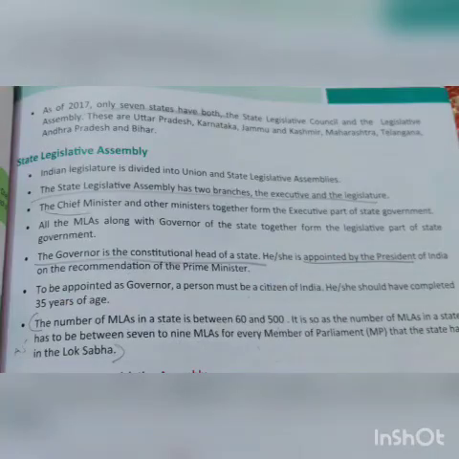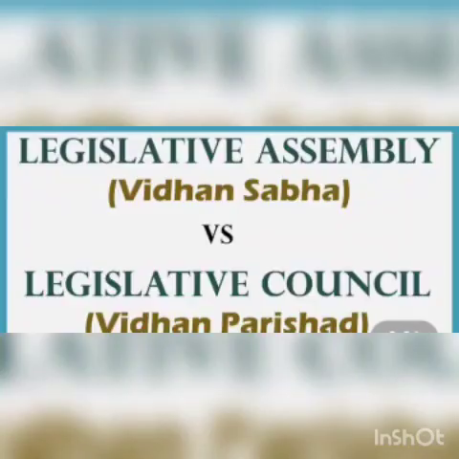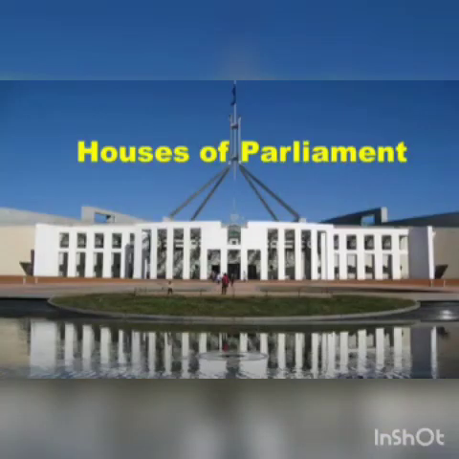Students, each state has a legislative assembly. A state which has one house, that is the legislative assembly only, is known as a unicameral legislature, that is Vidhan Sabha. A state that has two houses, the legislative council and the legislative assembly both, is known as a bicameral legislature, that is Vidhan Parishad.